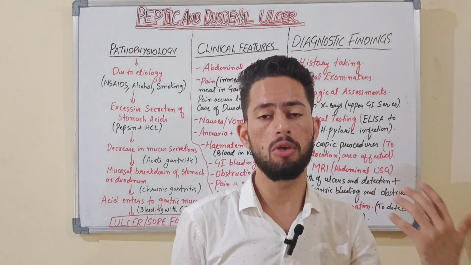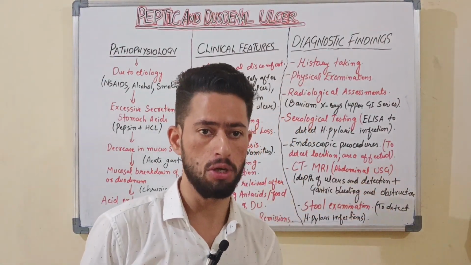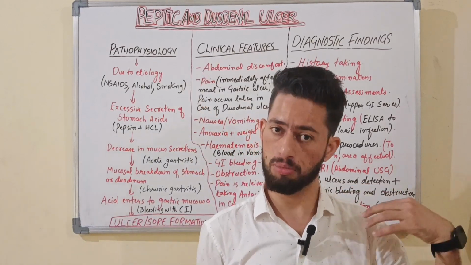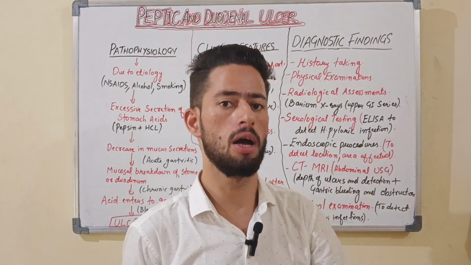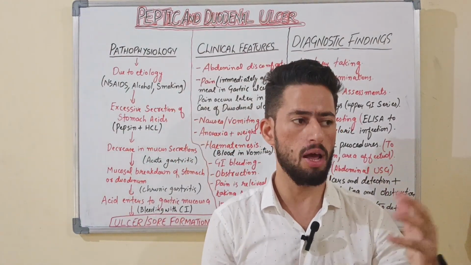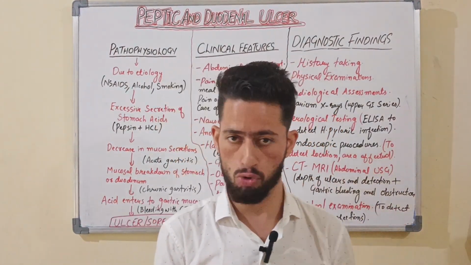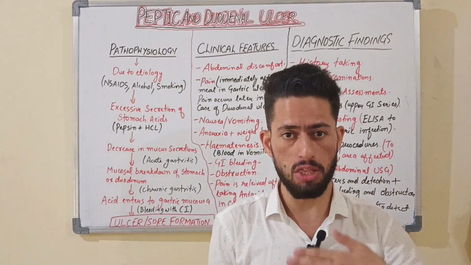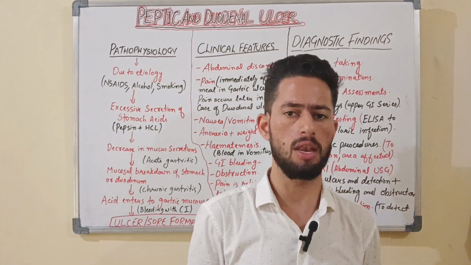Why do we do an endoscopy? So that we can know the location, size, shape, growth, and depth of this ulcer formation, and we can also say the area. And we can also go for the CT MRI. With CT MRI we can see whether there is an obstruction or bleeding, or the depth of the ulcer, how deep the ulcer is and in which area it has occurred.